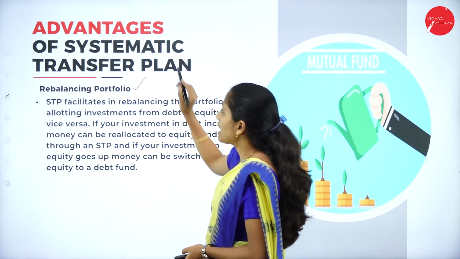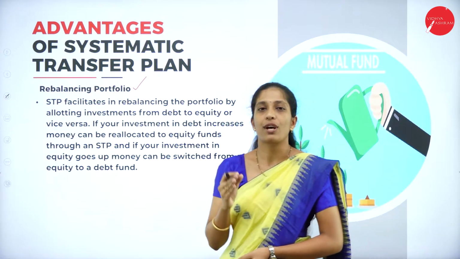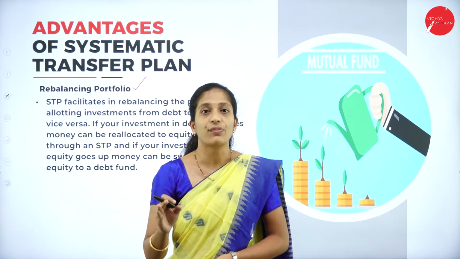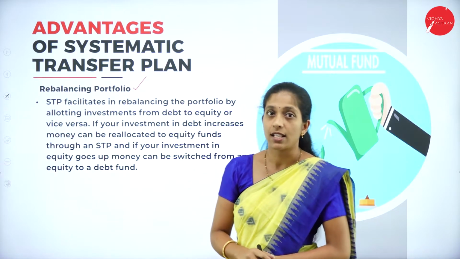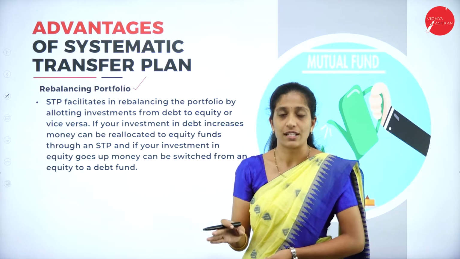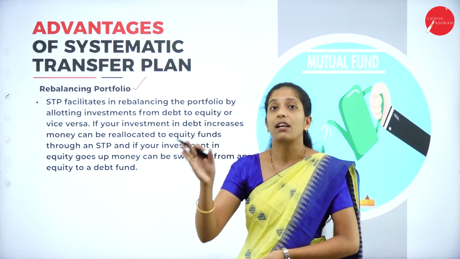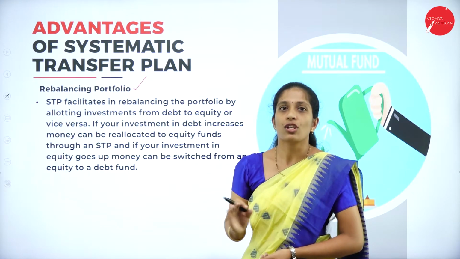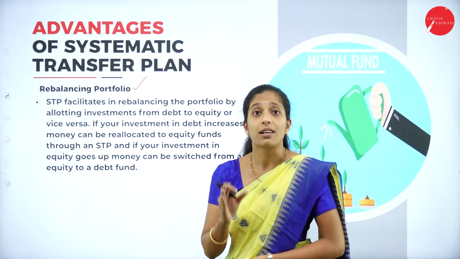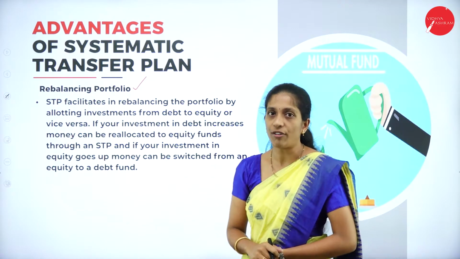Next, rebalancing portfolio. So STP facilitates this. As I told you, STP is nothing but systematic transfer plan where one unit can be transferred or converted into another plan. So there will be a portfolio. Here an investor can invest in a number of units. So if one unit is not profitable in nature, that unit can be converted into profitable units. So there are a number of options for an investor to convert or transfer their units from one scheme of mutual fund to another scheme of mutual fund.